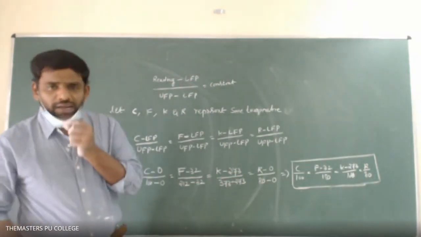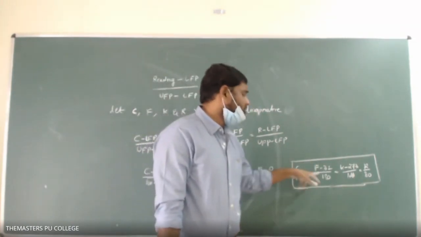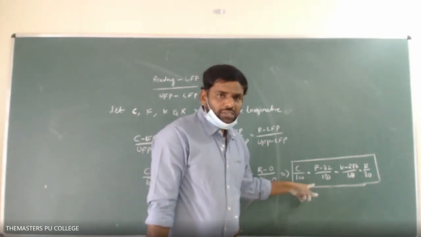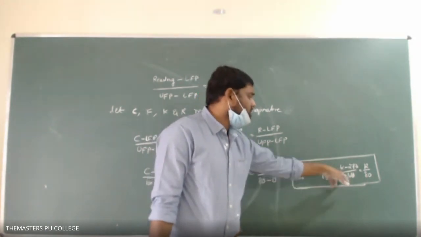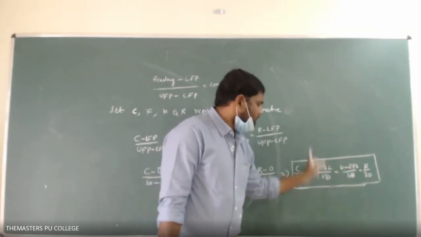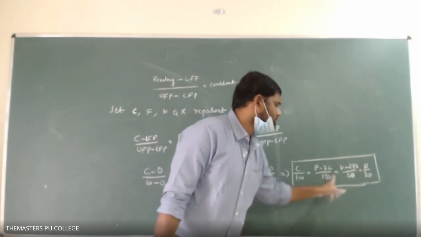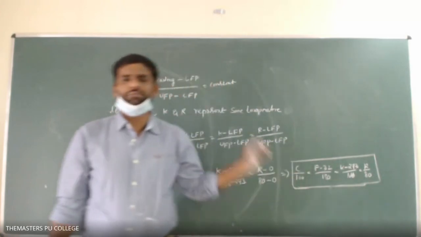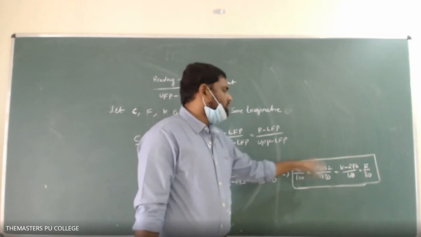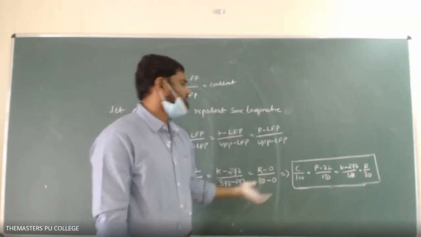For example, if I am transferring the temperature from Celsius to Fahrenheit, I can equate these two. If I transfer from Celsius to Kelvin, I can equate these two quantities. Or if I would like to transfer from Fahrenheit to Reaumur, I can equate these. So in this equation, any two quantities can be equated to get the value from one scale to another. So this is about different scales of temperature.